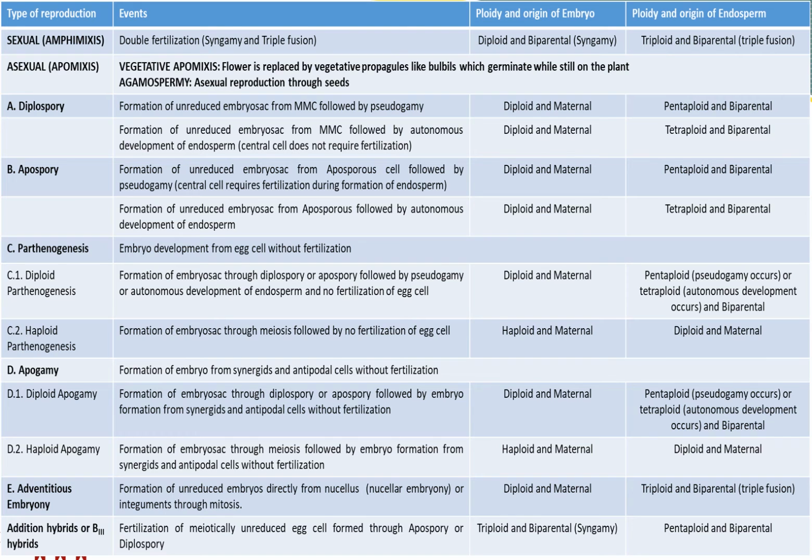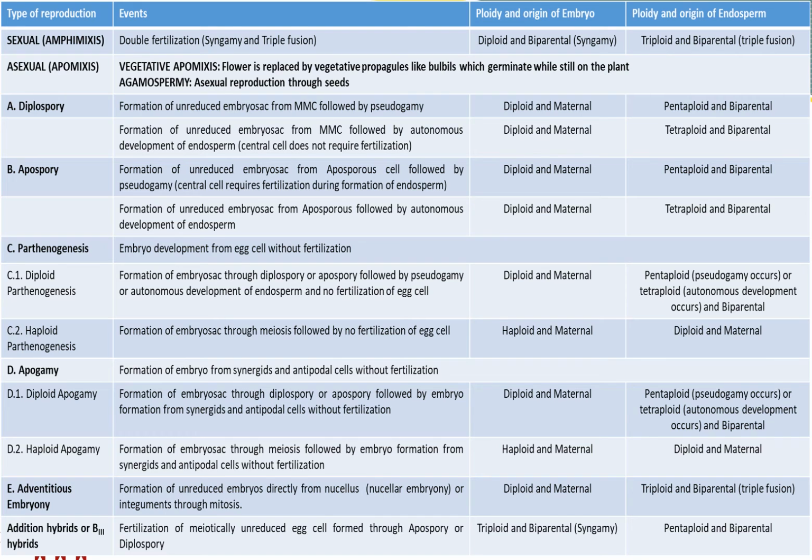When pseudogamy occurs, there is fertilization where the endosperm is the result of fertilization, but there is no fertilization of the egg cells. The polar nuclei may get fertilized and add one set of chromosomes. What will happen in the case of diplospory? There is unreduced embryo sac formation.